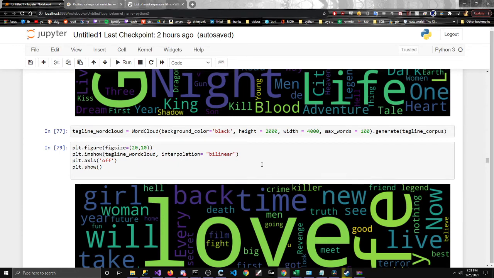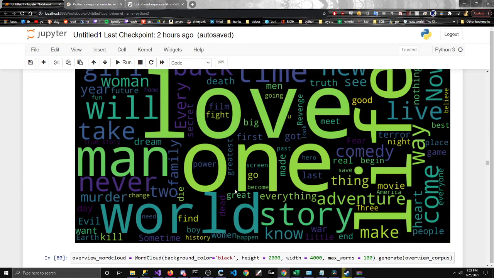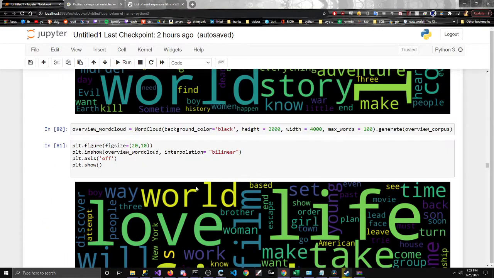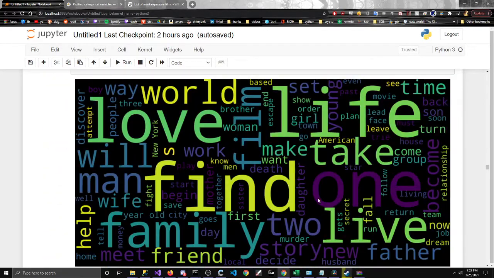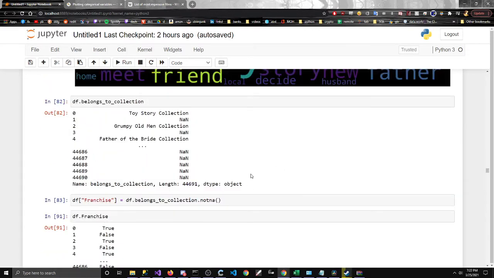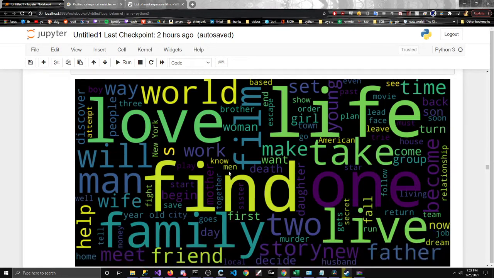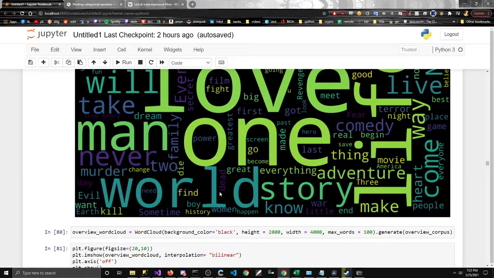Most commonly used title. And then the same thing for the tagline, which is Love, One World. Kind of makes sense. There's a lot of buzzwords that come across in the titles, overviews, taglines. This was the tagline, and this was an overview. They all make sense, so I'm not gonna really go into it. Essentially, you just want to maximize the buzzwords in those things, and that's why I assume we have a lot of repeating words.